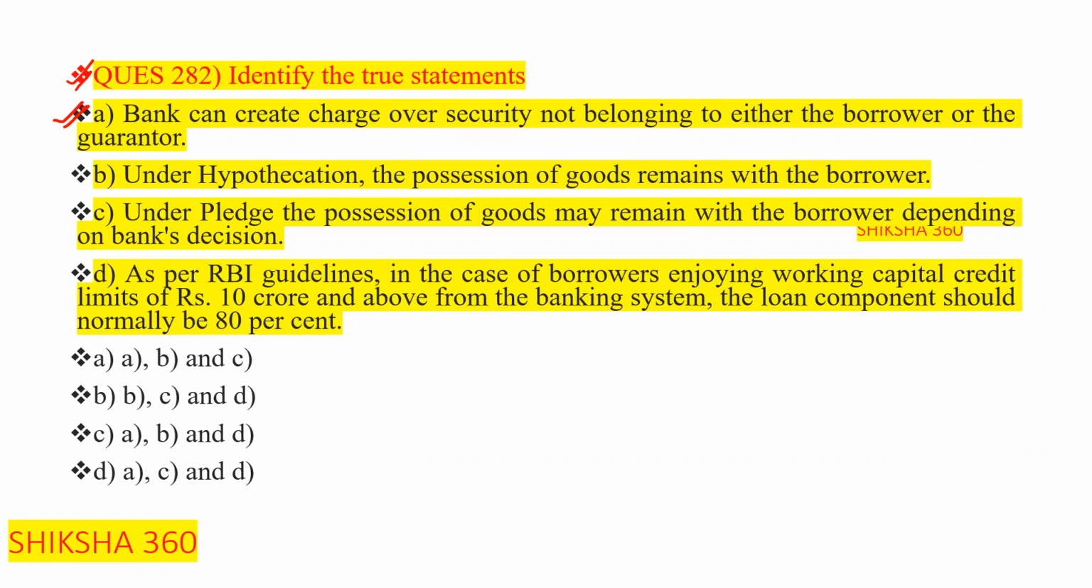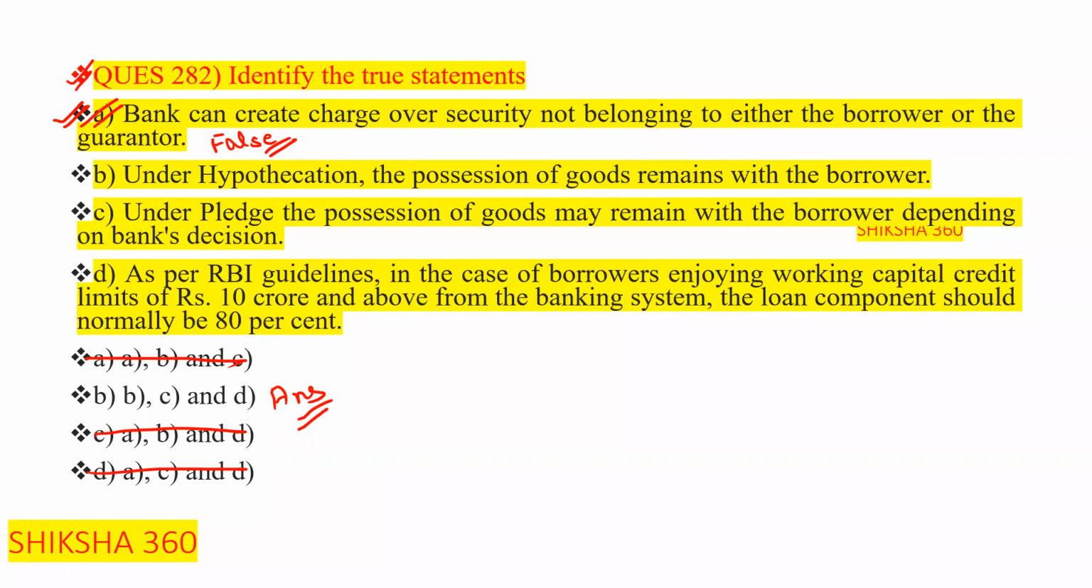Is this one true or false? This one is false. Clear? Please note the statement, this one is false. So option A is not our answer. This one is not our answer, this one is not our answer, this one is not our answer. So this one is our answer. But we will discuss the other points also under hypothecation.